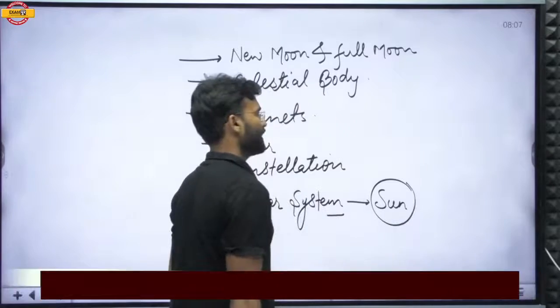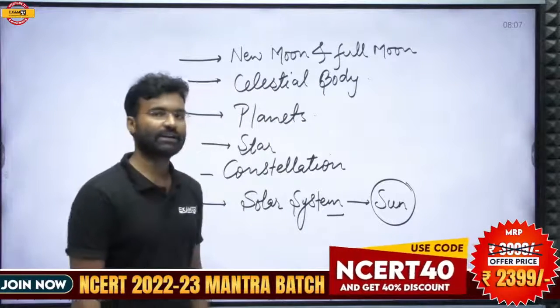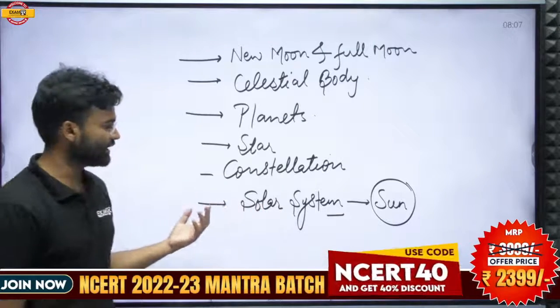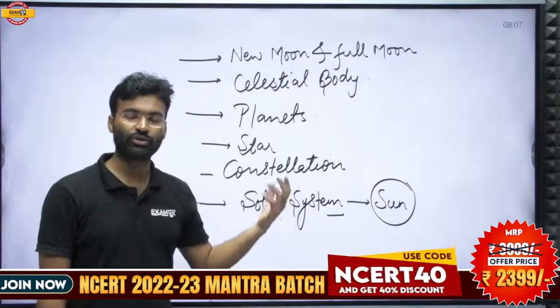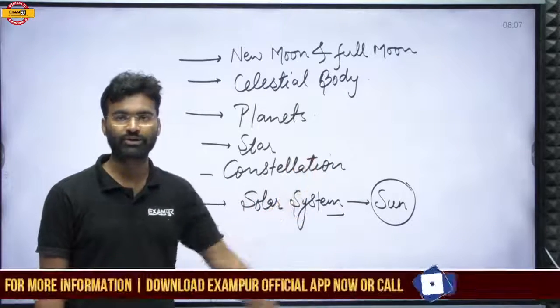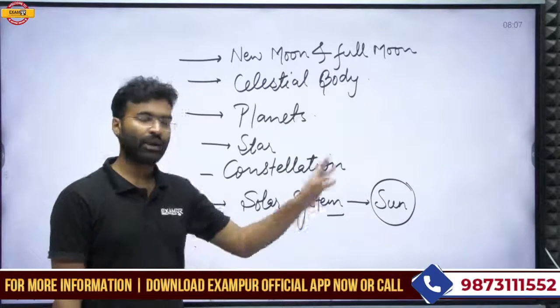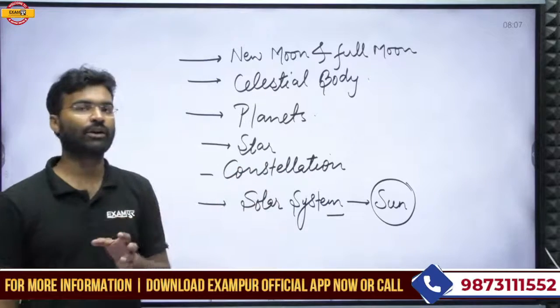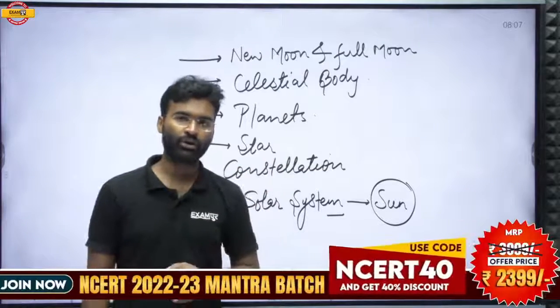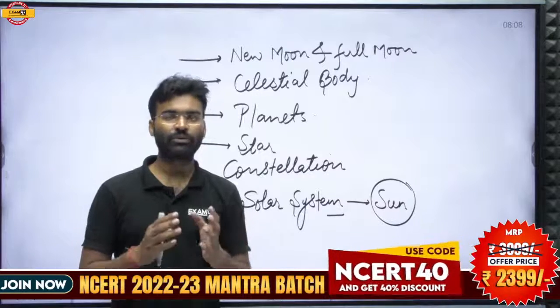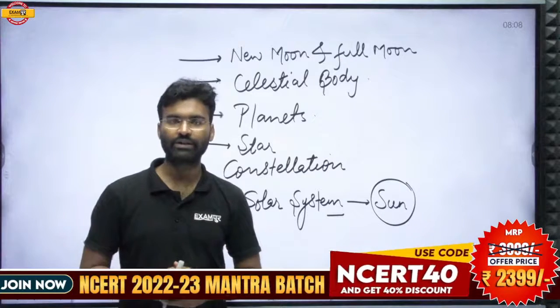What is the sun? The sun is basically a star, and it has a mechanism to produce energy through nuclear fusion reaction. In the sun, hydrogen nuclei fuse together to form helium and produce an enormous quantity of energy.